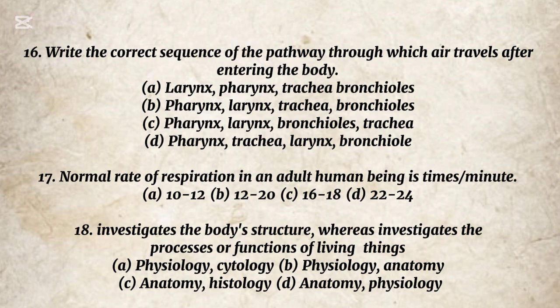The correct option is B. 12 to 20. 18. _____ investigates the body's structure, whereas _____ investigates the processes or functions of living things. A. Physiology, cytology. B. Physiology, anatomy. C. Anatomy, histology. D. Anatomy, physiology. The correct option is D.